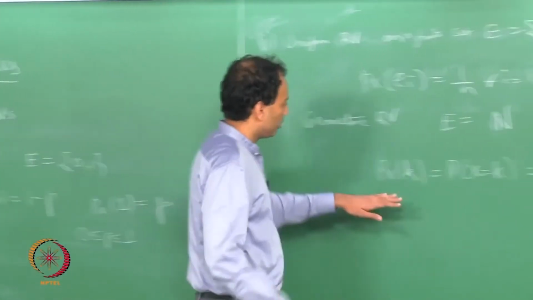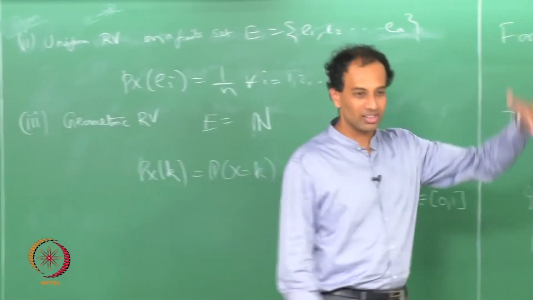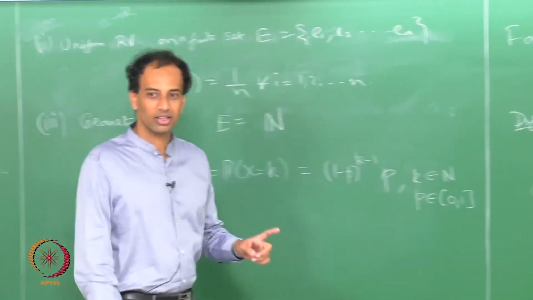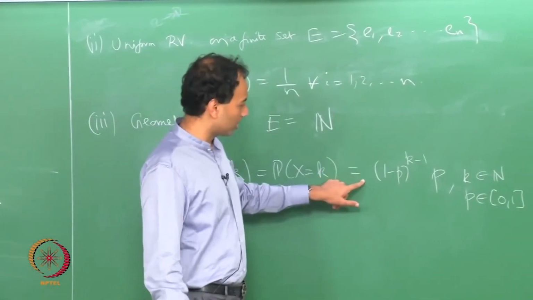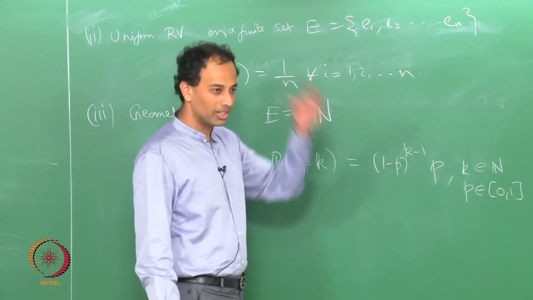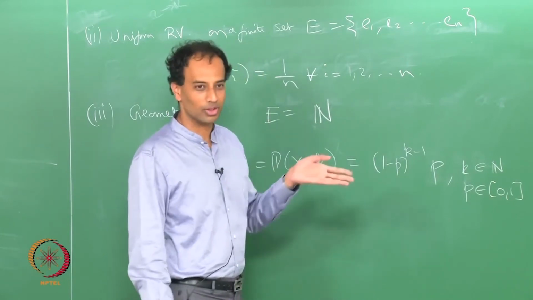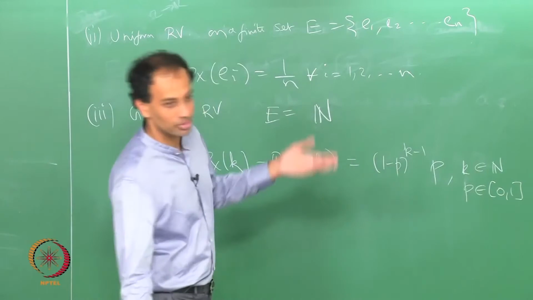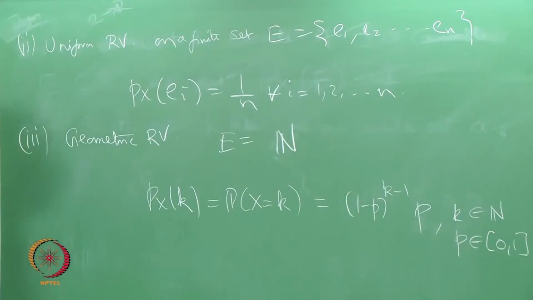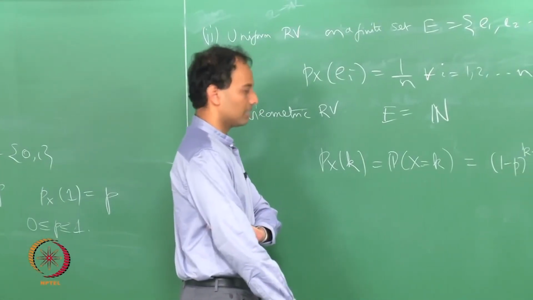And in order to verify that this is a valid PMF, you have to verify that the summation has to go to 1, right. If you sum this you get a geometric series, and you will very trivially see that it goes to 1, and that is why it is called a geometric random variable. For example, this geometric variable can be tossing a coin till we get a head. Yes, that is the interpretation.